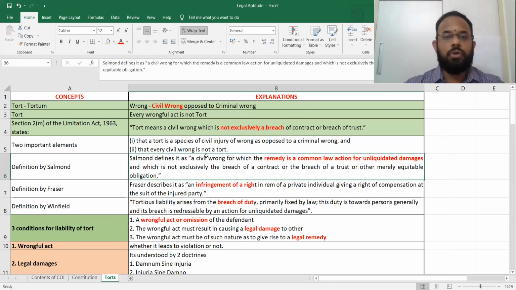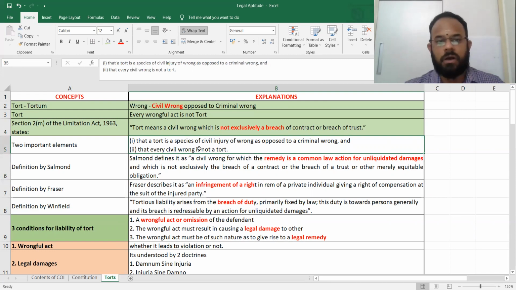You should say no. Two important elements are there for a tort. What are they? That a tort is a species of civil injury or wrong as opposed to criminal wrong. We already told this. And every civil wrong is not a tort.